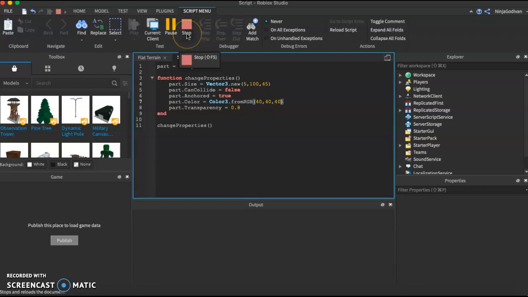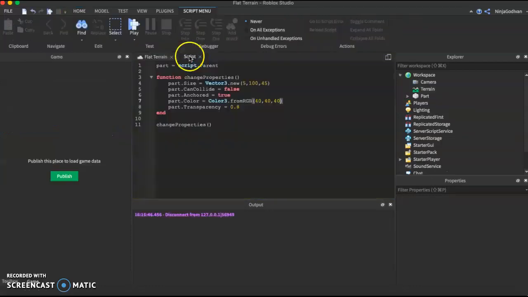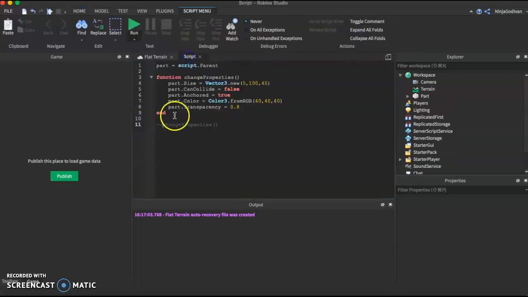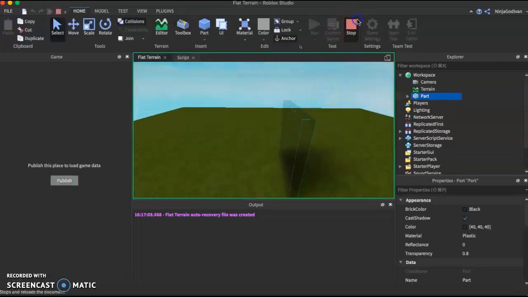Basically, you can use a function to change the properties. If I were to comment this out, what I mean by comment is that comments ignore the line of the code. So if I put a comment here, it's not gonna read this. Compilers cannot read comments. So if I run this, it's not gonna execute these, as you see. But if I take out the comment, then it will execute. So then it will look like this part.